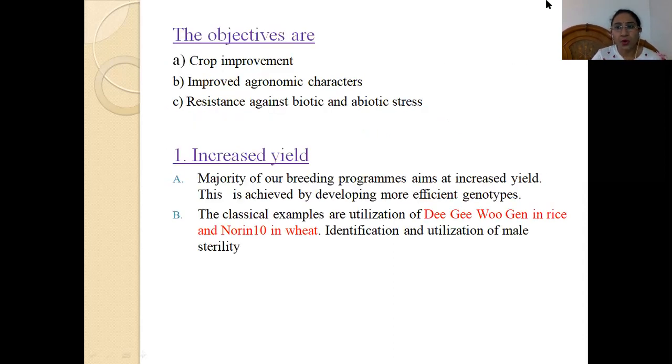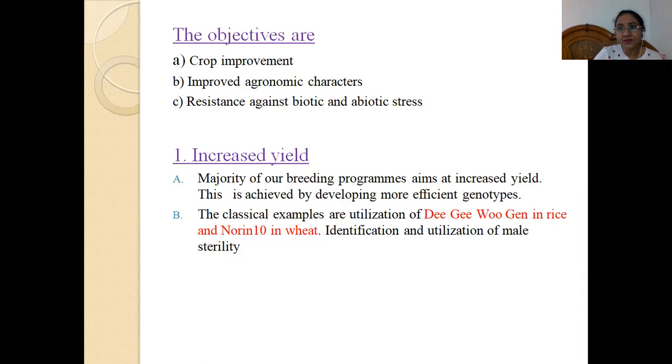Okay. So the broader objectives in plant breeding, we can divide them into three types. That is crop improvement. We try to bring about the improvement in the crop through various agronomic practices or by genetic manipulation. And the second point is improved agronomic characters. The plant breeder's objective is also to bring about improvement in agronomic characters, like we want to increase the grain yield or the biomass yield, number of tillers, number of productive tillers, number of grains, 100 seed weight. So these are the various agronomic characters which we try to improve.